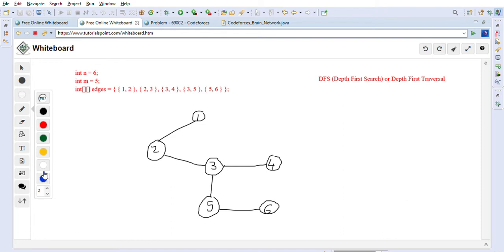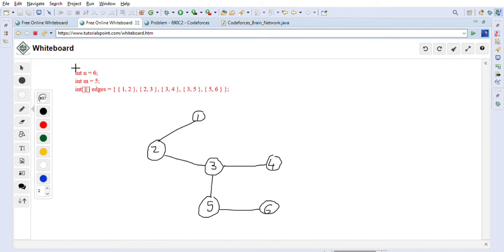So the maximum latency, or maximum distance between any two pairs, is this one, right? So 1 to 2, then you can go from 2 to 3, then 3 to 5, and then from 5 to 6. So the total distance you will find is 4. So 4 is the latency here for this graph, or for these brain cells. That is the maximum distance. Any other distance you find here is less, right? This distance, 1 to 2, 2 to 3 and 3 to 4, is a distance of 3, so this is less than 4. So 4 is the maximum distance that we can find in this example.